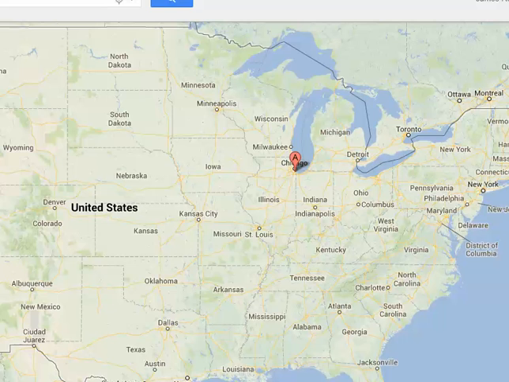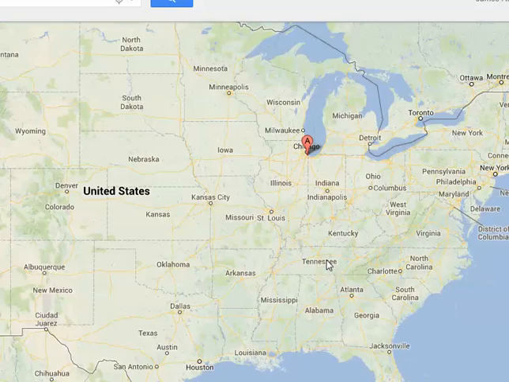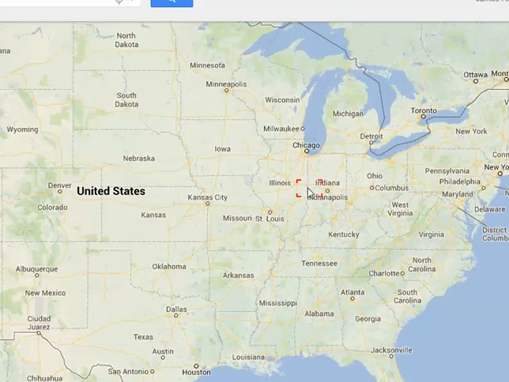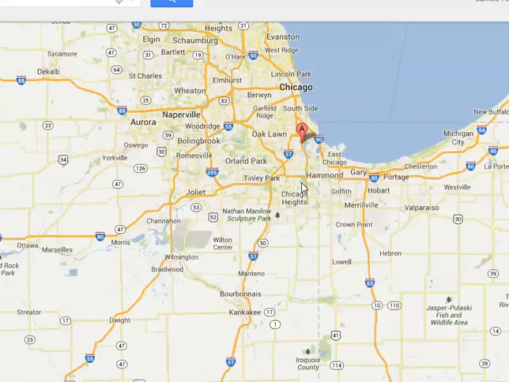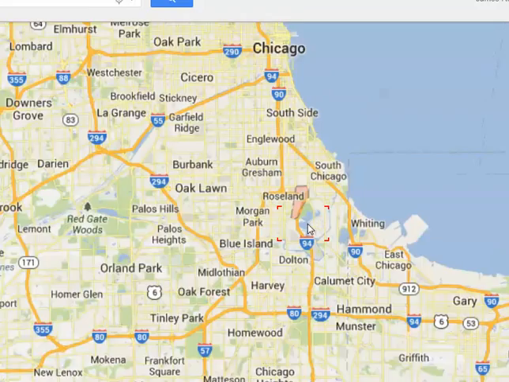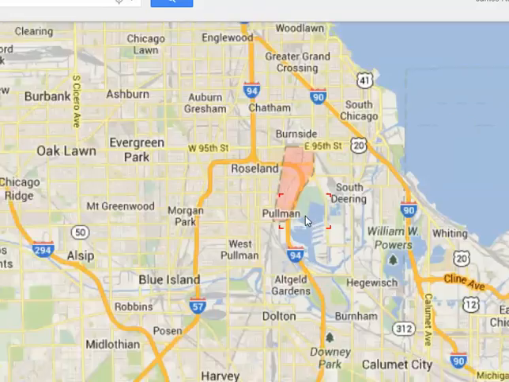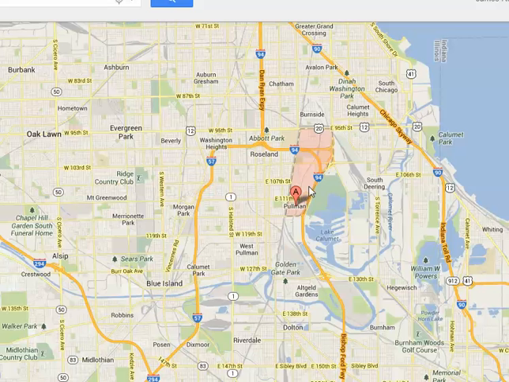Let's go to Pullman, Illinois on our Google map. We see here, I have it on Google map. There's Chicago. There's Lake Michigan. Let's go close to Chicago over here, and here's the Pullman community down here below Chicago, right here on Lake Michigan. There's Pullman community, and it has it outlined in pink here. That's where the Pullman community was located, excuse me.